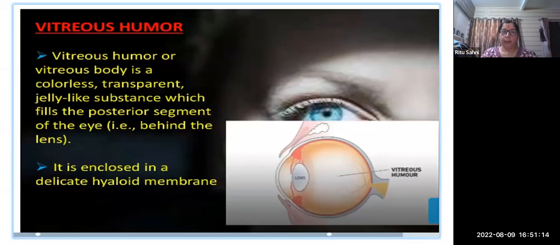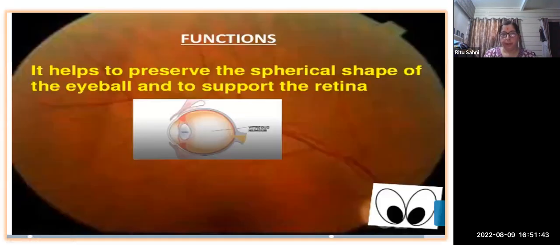And what is vitreous humor? The vitreous humor, or the vitreous body, is a colorless, transparent, jelly-like substance which fills the posterior segment. Like you can see in this, it is in the posterior segment of the eye, behind the lens. Because the aqueous was anterior, in front of the lens, and this vitreous is in the backside, the posterior part of that particular lens. It is enclosed in the delicate hyaloid membrane also. It helps to preserve the spherical shape of the eyeball and supports the retina.